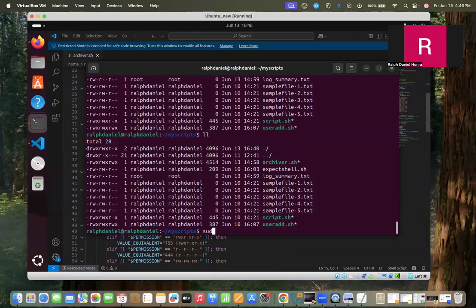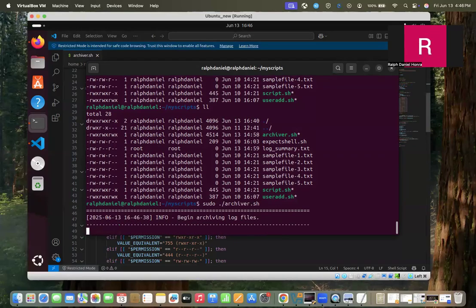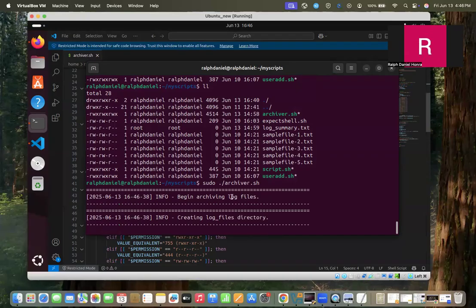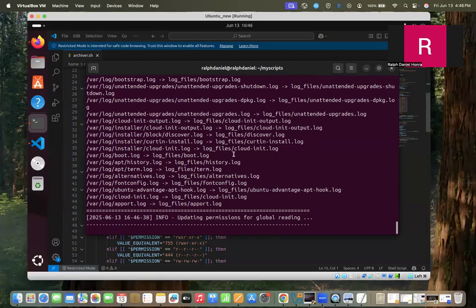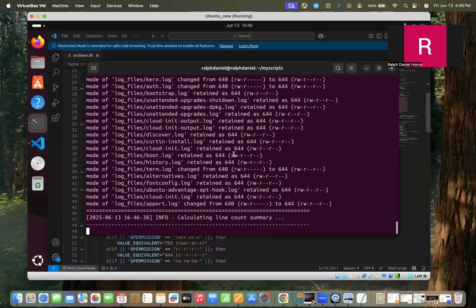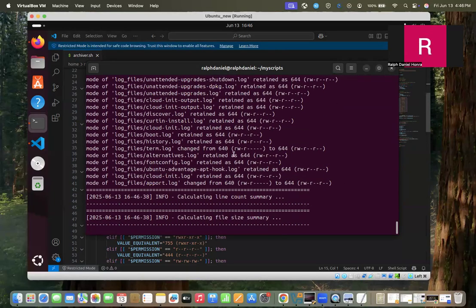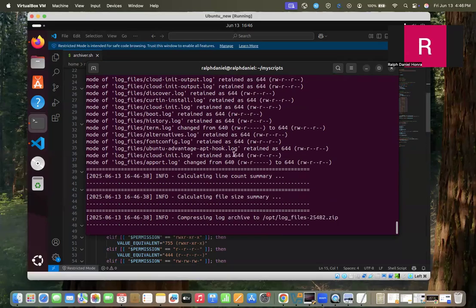First, let's do sudo, because some of my functions require being a super user or root to be able to run them. So sudo, then archiver.sh. It begins archiving log files, creating the log file directory, and copying all of the log files from the var log into my locally created log file directory.